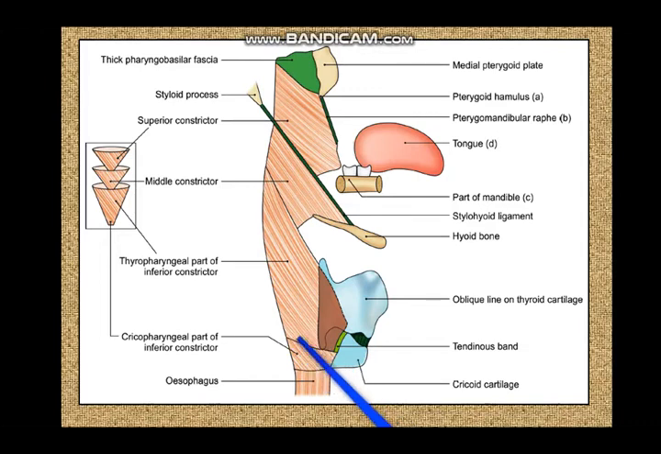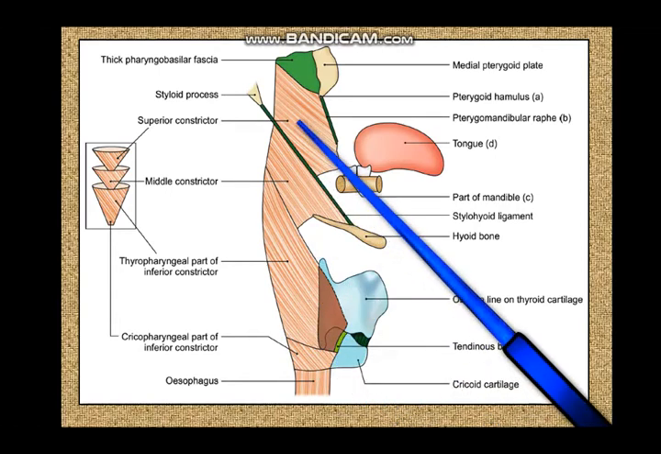Now between these two groups of muscles, there is a small gap bridged by fibrous tissue, and this gap is called the Killian's dehiscence. And through this Killian's dehiscence, with a rise of pressure within the aerodigestive tract, you can have a bulging of the mucous membrane of the pharynx. You can have a pharyngeal diverticulum. So that is why this gap between the thyropharyngeus and the cricopharyngeus is important. So you can have a pharyngeal diverticulum coming out through this gap, through this Killian's dehiscence.